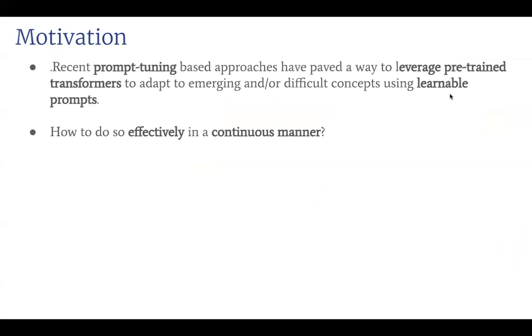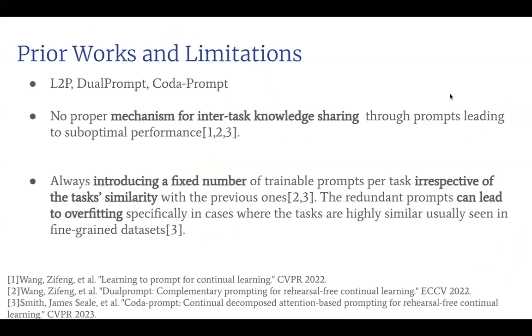Now, recent prompt tuning approaches have demonstrated the ability to adapt to emerging or challenging concepts using learnable prompts. However, the question remains, how can this approach be implemented in a continual learning setup? While there have been a few works in this direction, including L2P, DualPrompt, and CODA-Prompt, these approaches lack an effective mechanism for inter-task knowledge sharing, resulting in suboptimal performance.